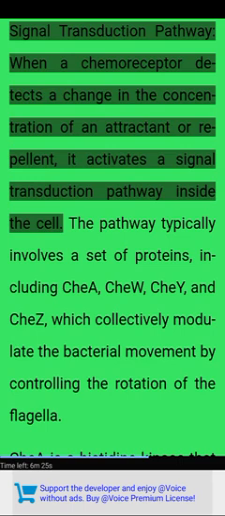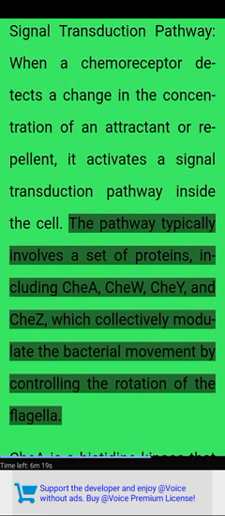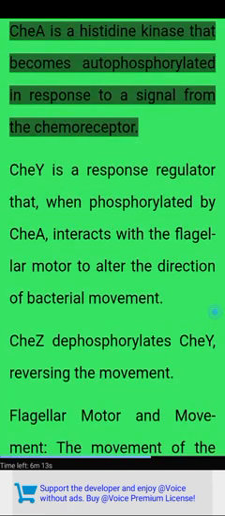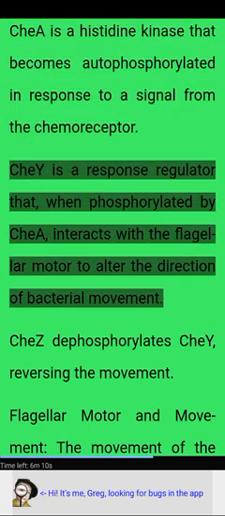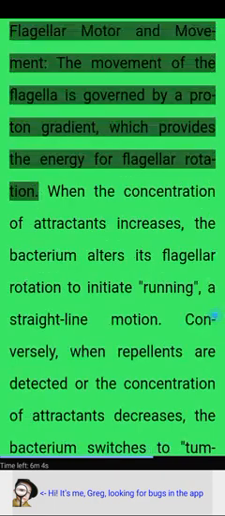Signal transduction pathway. When a chemoreceptor detects a change in the concentration of an attractant or repellent, it activates a signal transduction pathway inside the cell. The pathway typically involves a set of proteins, including CheA, CheW, CheY, and CheZ, which collectively modulate the bacterial movement by controlling the rotation of the flagella. CheA is a histidine kinase that becomes autophosphorylated in response to a signal from the chemoreceptor. CheY is a response regulator that, when phosphorylated by CheA, interacts with the flagellar motor to alter the direction of bacterial movement. CheZ dephosphorylates CheY, reversing the movement.